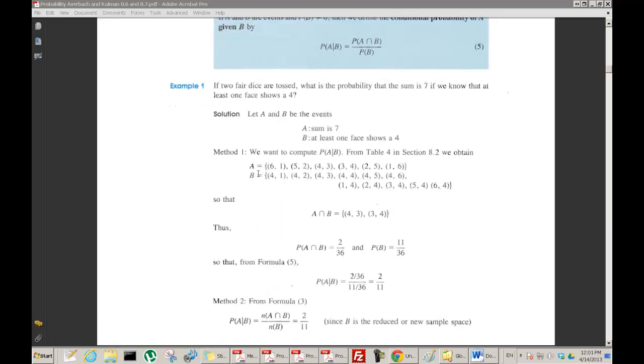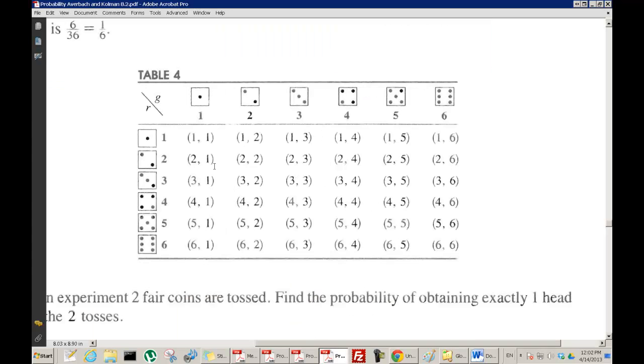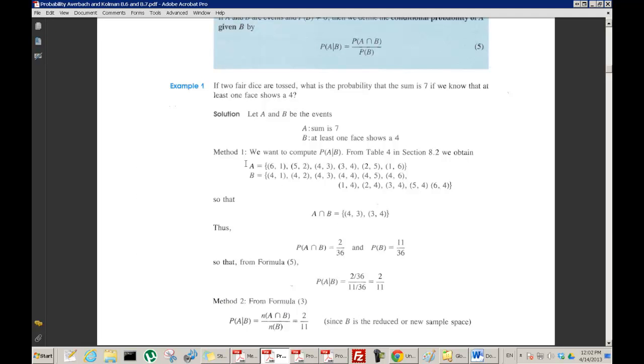Now going back to here, A is that we get a 7. So A is a subset of the sample space. It's the subset where you get a sum of 7. So 6,1 is in there, 5,2 is in there, 4,3, 3,4, 2,5, and 1,6. So where's the sum of 7? It's 6,1, 5,2, 4,3, 3,4, 2,5, 1,6. So it's this diagonal set. It's the set containing that diagonal set of points. Okay, so that's A, getting a sum of 7.